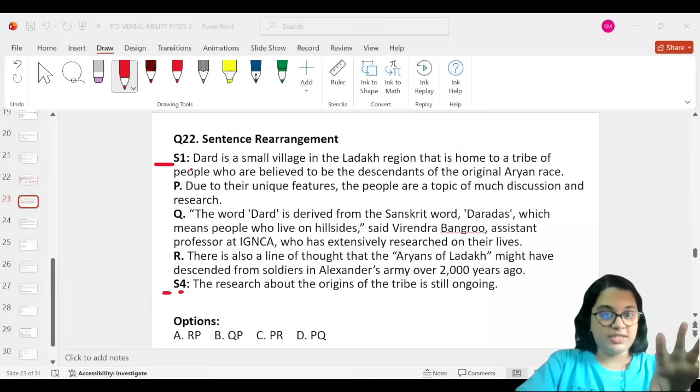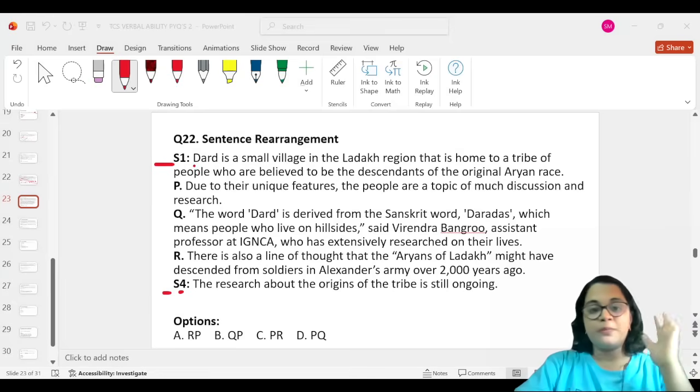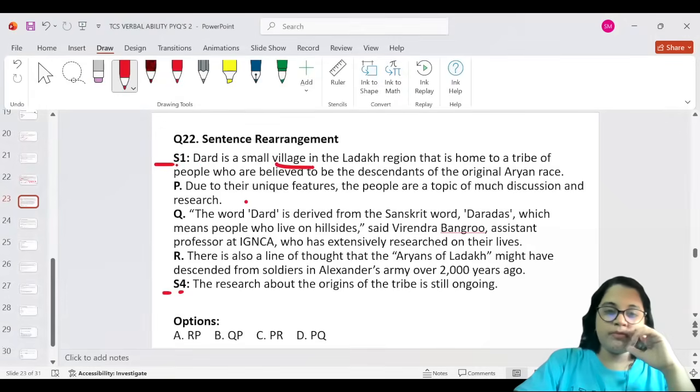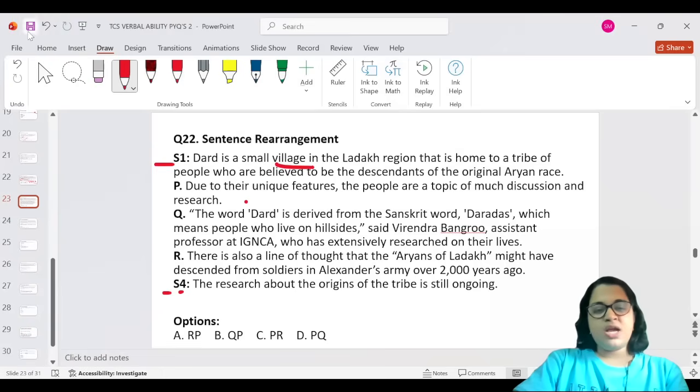The thing is the concept of rearrangement that we have to concentrate on. So, they say it's a small village which is a home to the tribe. So they're telling what the place is, and then it looks more like a definition of that place.